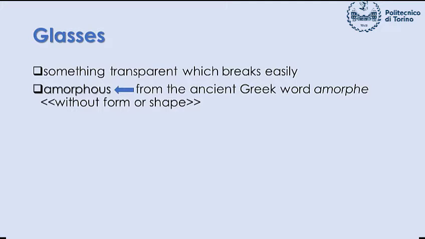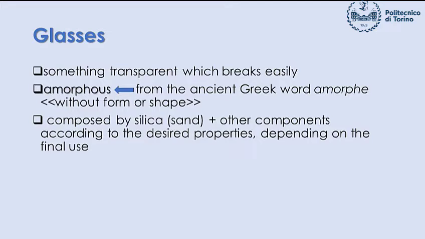The term amorphous comes from the ancient Greek word amorphe and means without form or shape. This means that glass structure is not ordered and that the positions of its atoms are not regular. The properties of glass, such as, for example, transparency, brittleness, and insulation, depend, of course, on this particular structure. Most glasses are composed of silica, which can be found, for example, in sand.